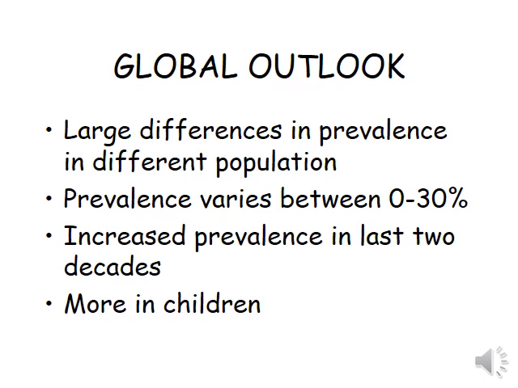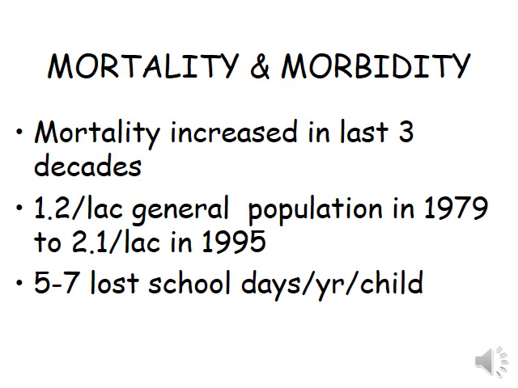Prevalence varies between different populations, 0 to 30%. Prevalence has increased in the last 2 decades due to urbanization and pollution. It is more common in children. Mortality and morbidity have also increased in the last 2 to 3 decades.